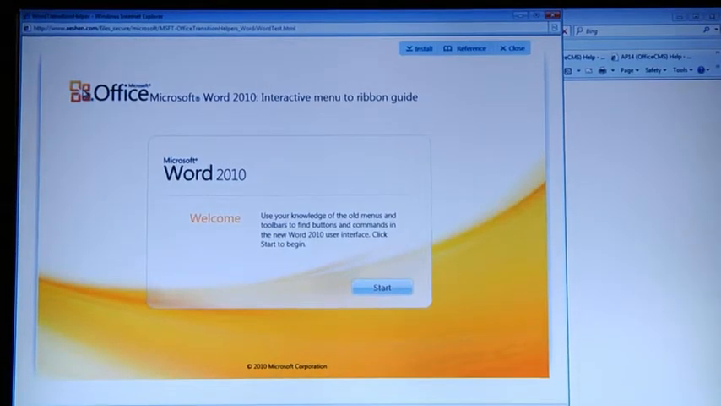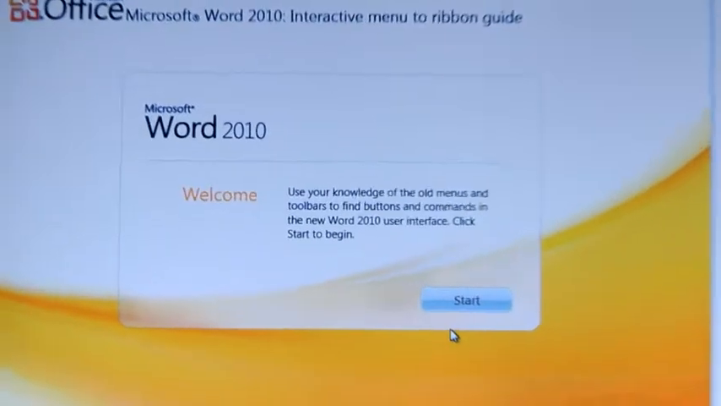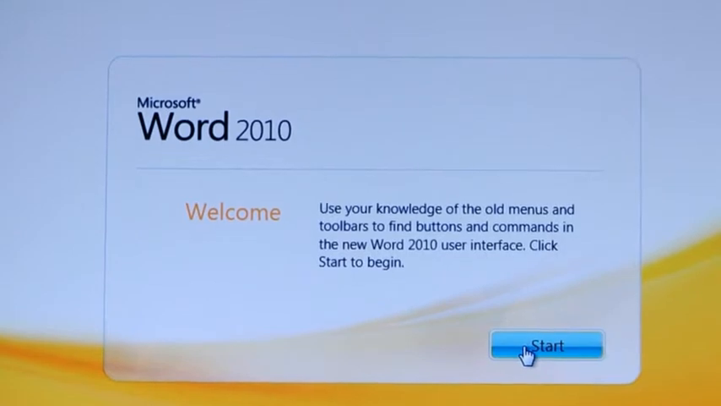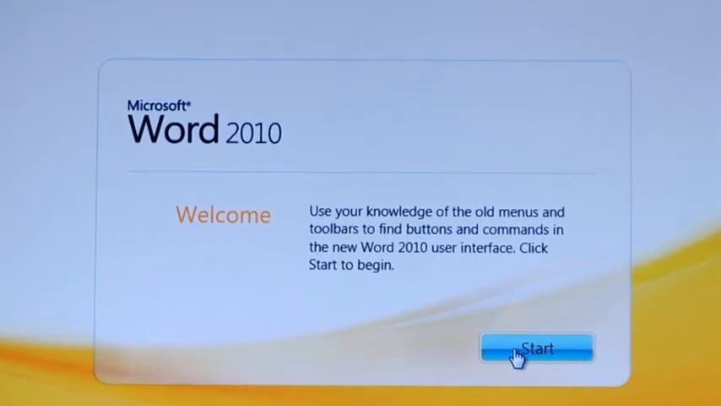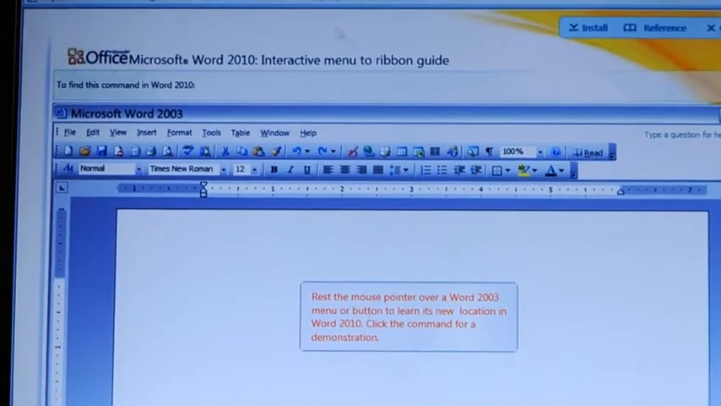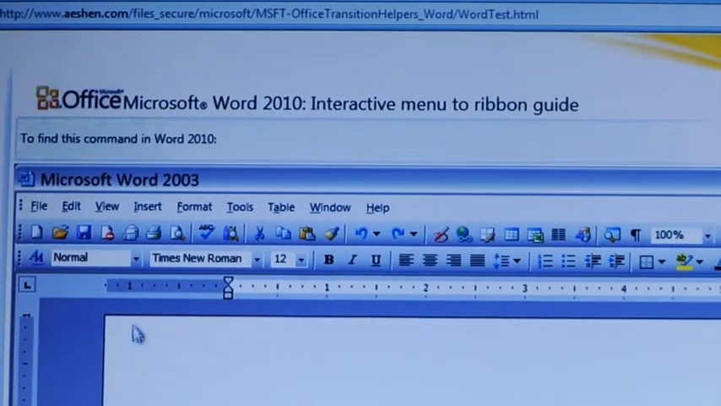So this is the interactive guide, and it shows you a simulation of the 2003 menus and shows you where in 2010 commands and buttons are located. So I click the Start button to get started, and here it is, a simulation of the 2003 UI.